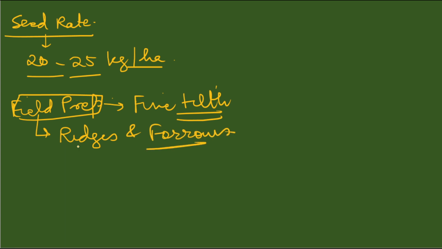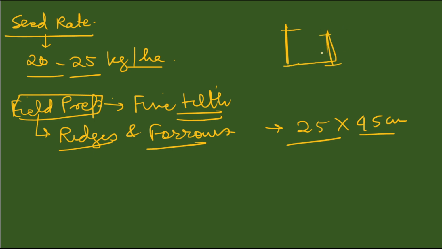Forming ridges and furrows can help its production nicely, and we will be able to grow more. And the spacing should be kept around 25 into 45 centimeter. That is, the difference between two crops should be around 25 centimeter and two rows should be around 45 centimeter.